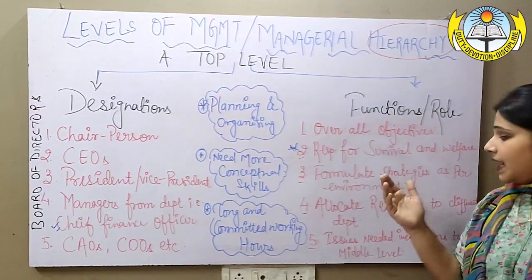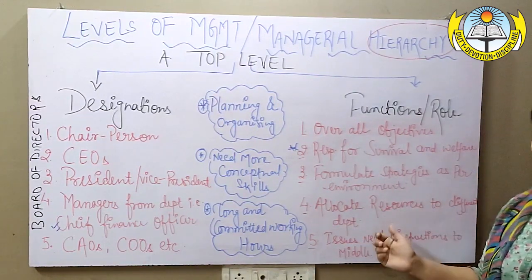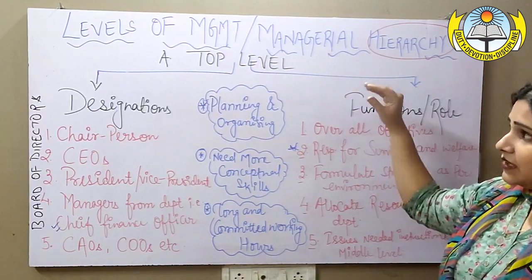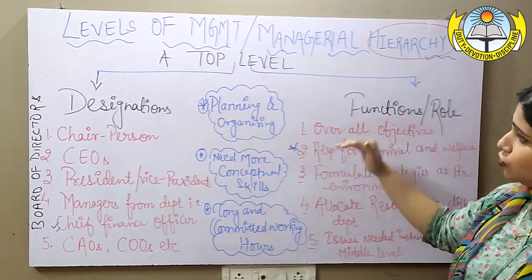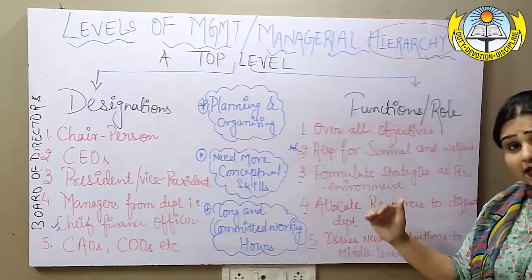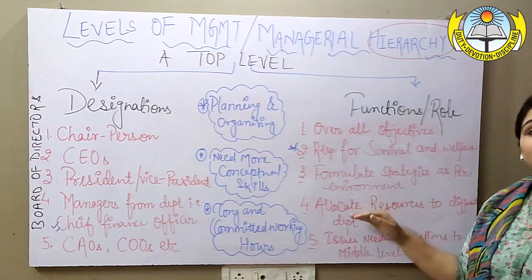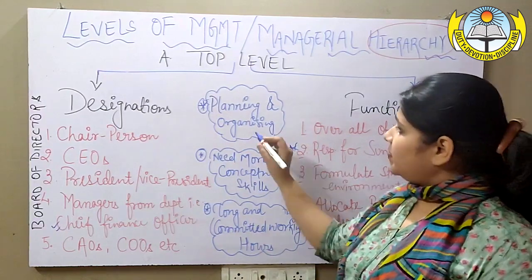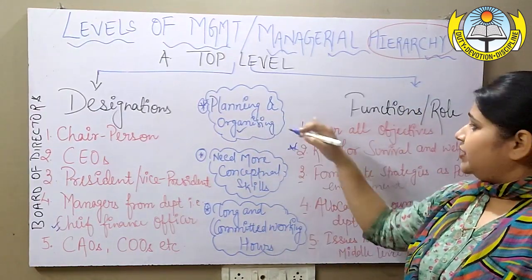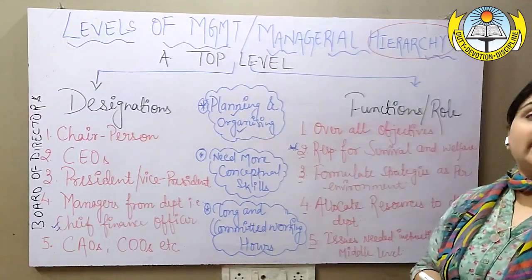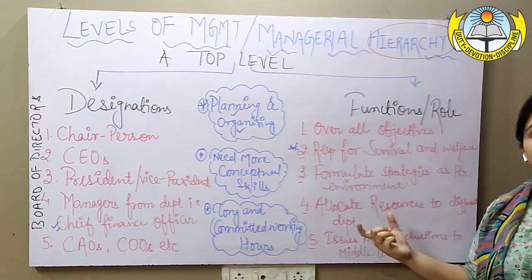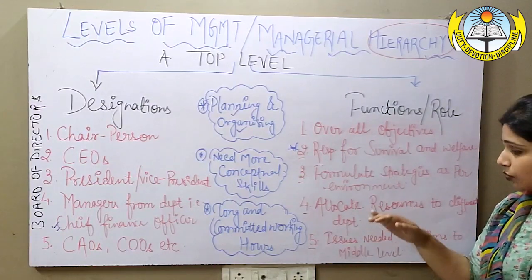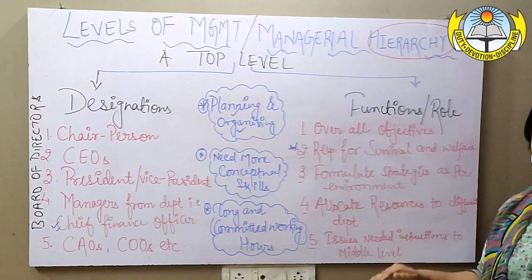Coming to the next, allocate resources to the different departments. We have seen in the hierarchy that the top level is that authority under which there are so many other levels working as their downline. So top level is responsible for allocating different resources. As you can see, top level is equally involved in organizing. They not only plan, they equally organize the resources, that is, allocate and distribute them as per the objective to the different departments.